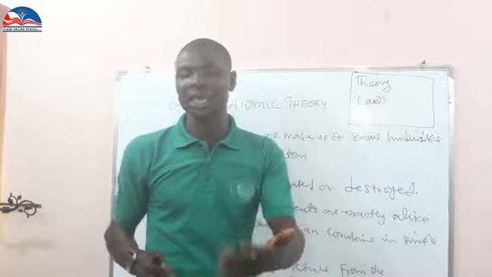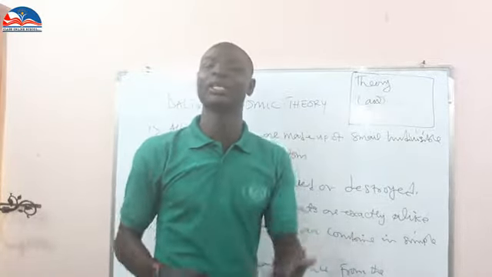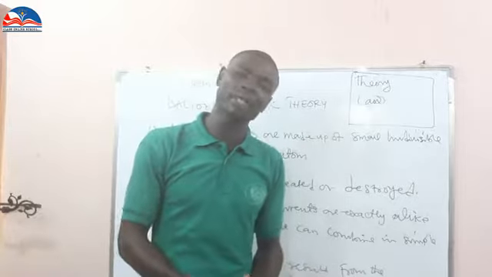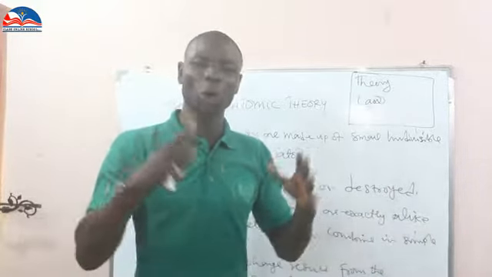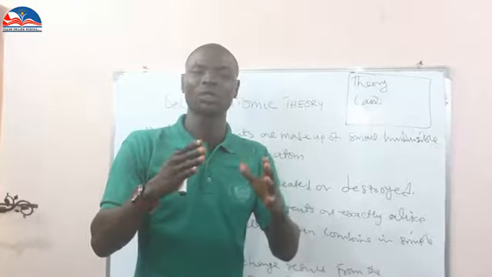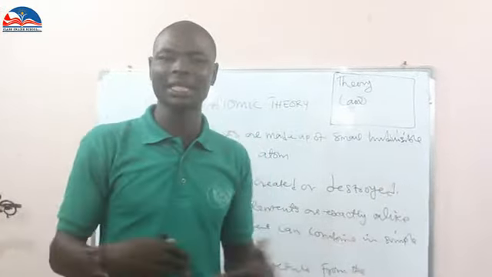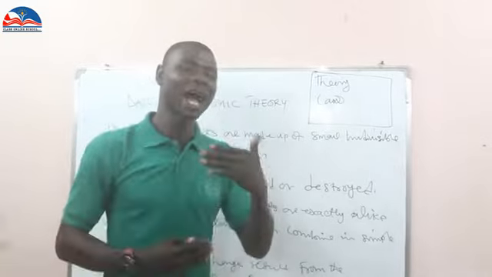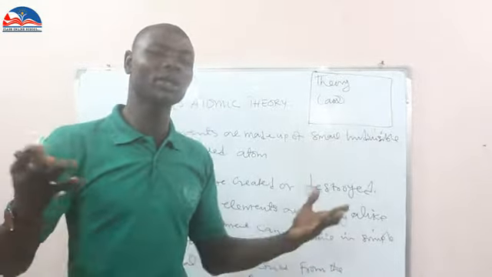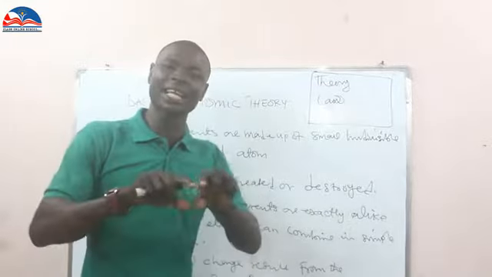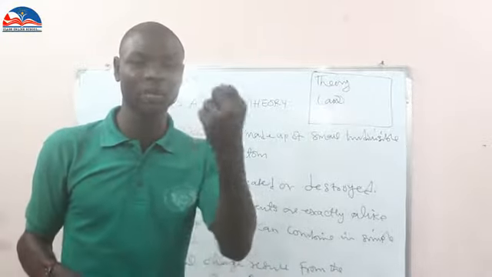But the fact is this: during Rutherford's research, another great scientist came up and said, how can this man say that all elements are made up of indivisible particles called atoms? It's not like that. Both Rutherford and John Dalton started arguing it. As they kept on arguing, they found out that inside an atom there are other things that you can see there.